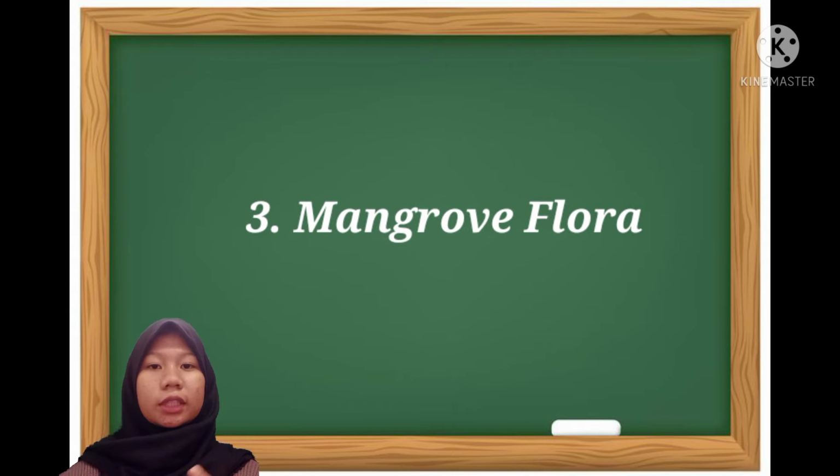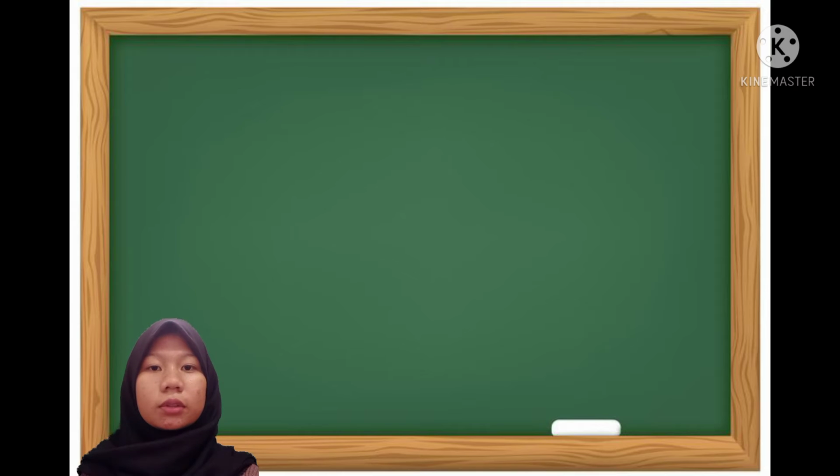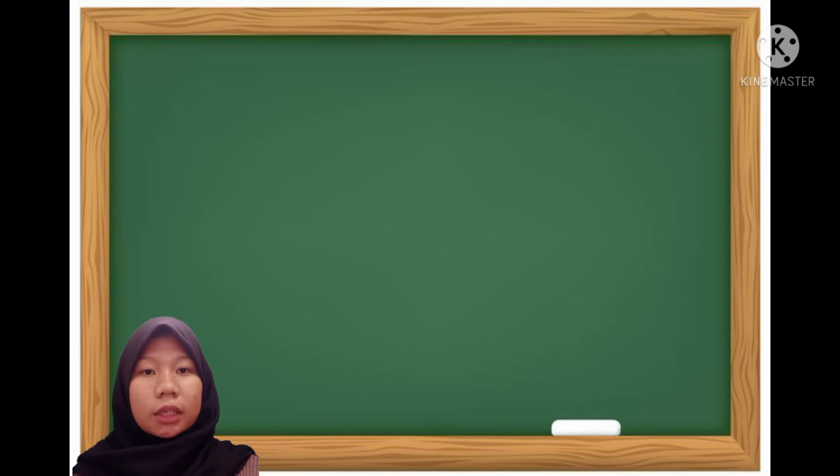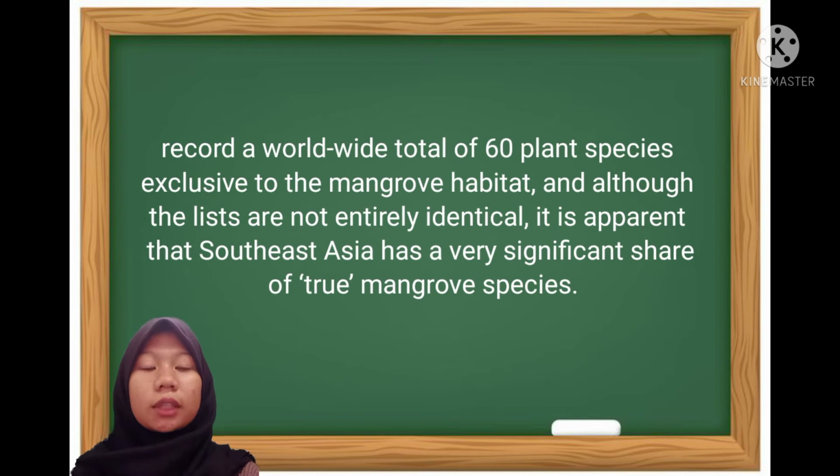Next, point 3. Mangrove flora. Flora and diversity. Southeast Asia mangroves are the best default and most species diverse in the world. Records give a worldwide total of 16 plant species exclusive to the mangrove habitat, and although the lists are not entirely identical, Southeast Asia has a very significant share of the true mangrove species.